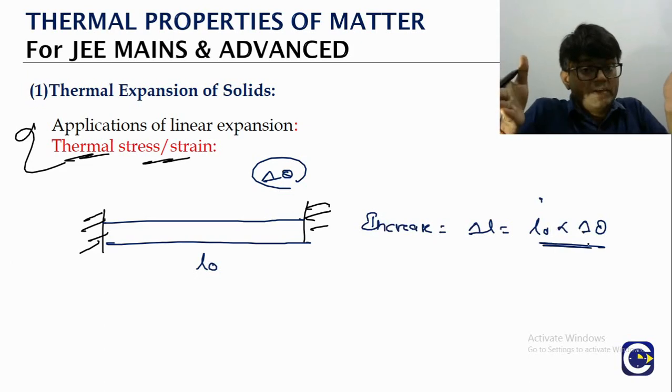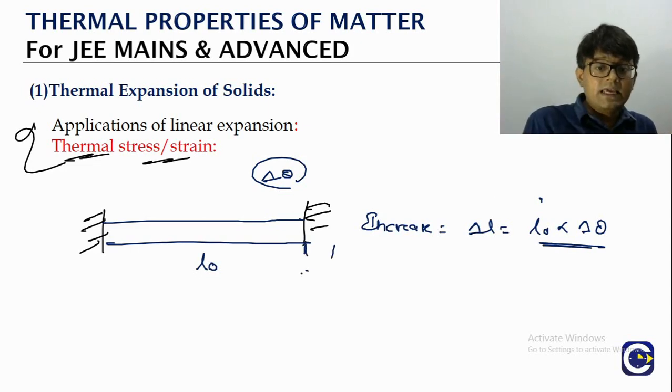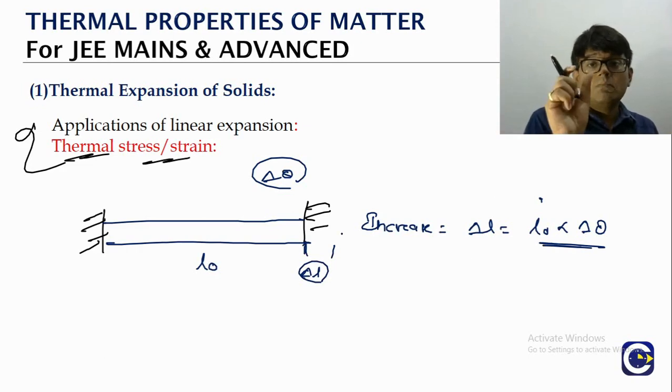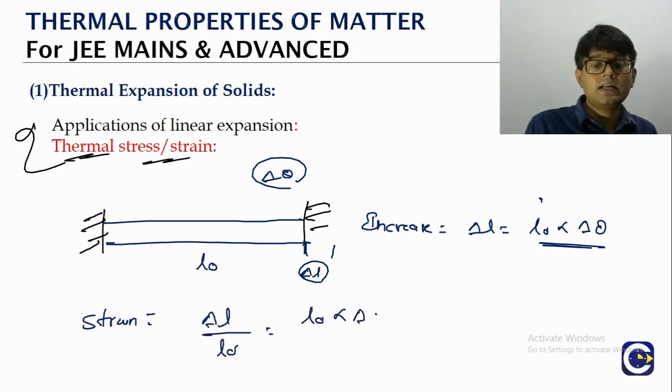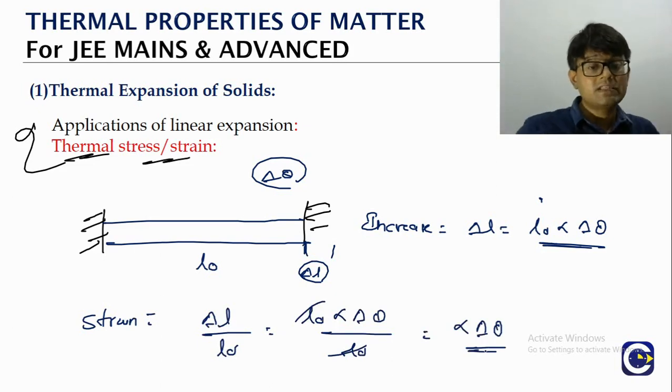But it is not free, it is fixed between the two ends. If you allow the rod to be free, it would have increased. But now it is not able to increase. So this delta L value, which is not allowed, is going to represent the amount of strain. Strain, how do you calculate? The change in length, which is the delta L value, divided by the original length here, L0. So L0 alpha delta theta by L0, so alpha delta theta. This is the strain which is getting developed because of the heating. That is why we call it thermal strain.